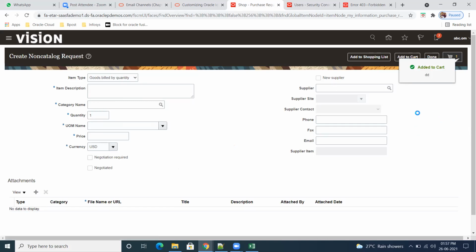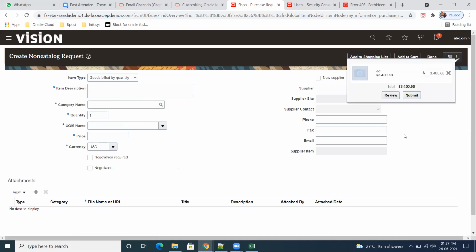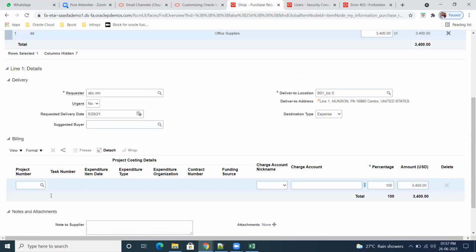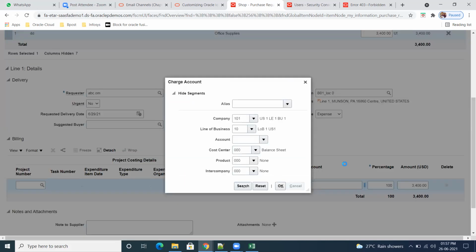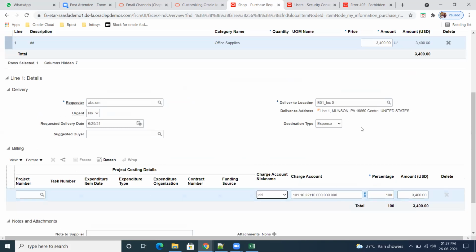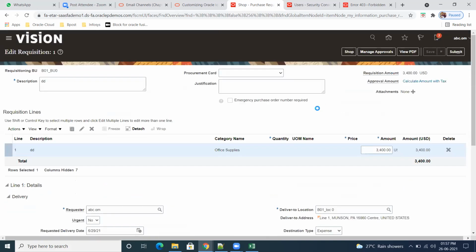Go here. Go to review. So charge account did not come. Why? Select that. It will come. Save the form.